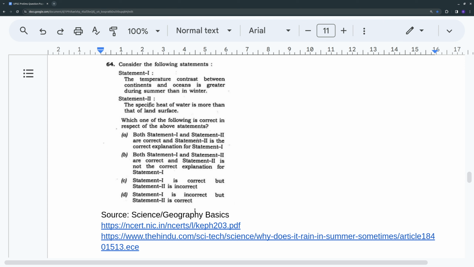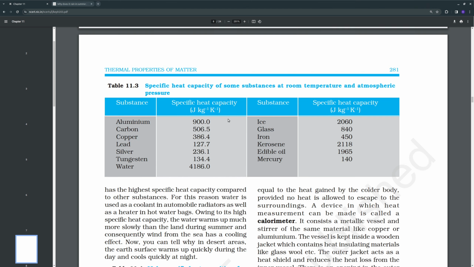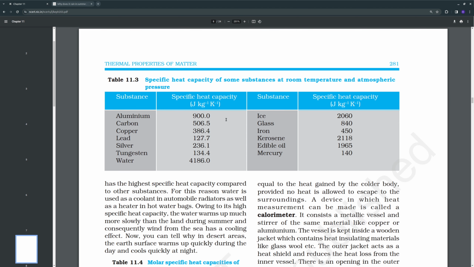So the 4 basic standard options are given. So this is again from geography basics, or we could say science basics. I could not find any current affairs news that can be linked to this question. I will show you some relevant portion from NCERT though. So as you can see, this is a physics NCERT book. I don't recommend you to go through physics textbook, but it's always good to know what basic science is.